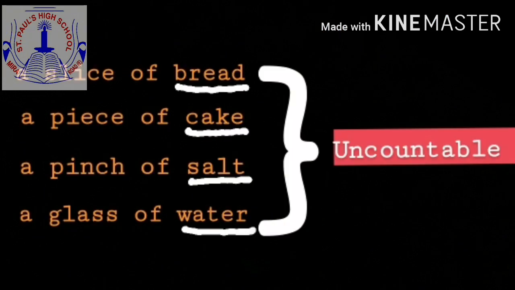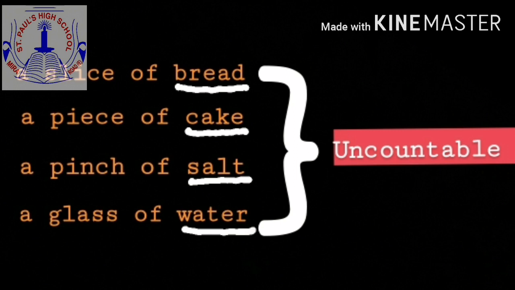you want to eat bread, you will not say, I want bread. You will say, I want a slice of bread. The word bread is an uncountable noun. That is why we use these words along with it. That is a slice of bread. A piece of cake. If you want to eat cake, you will say, I want a piece of cake. Next, a pinch of salt.